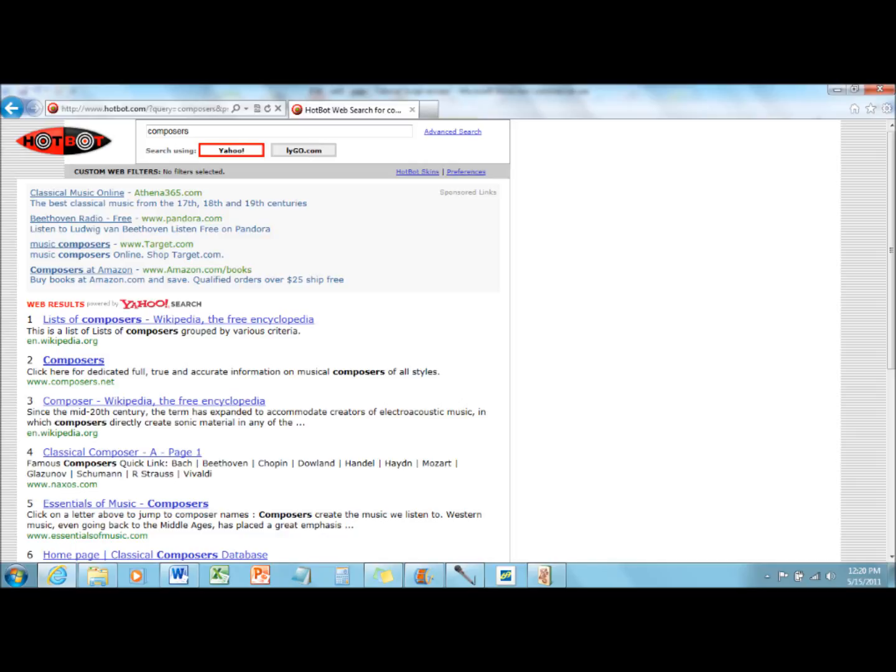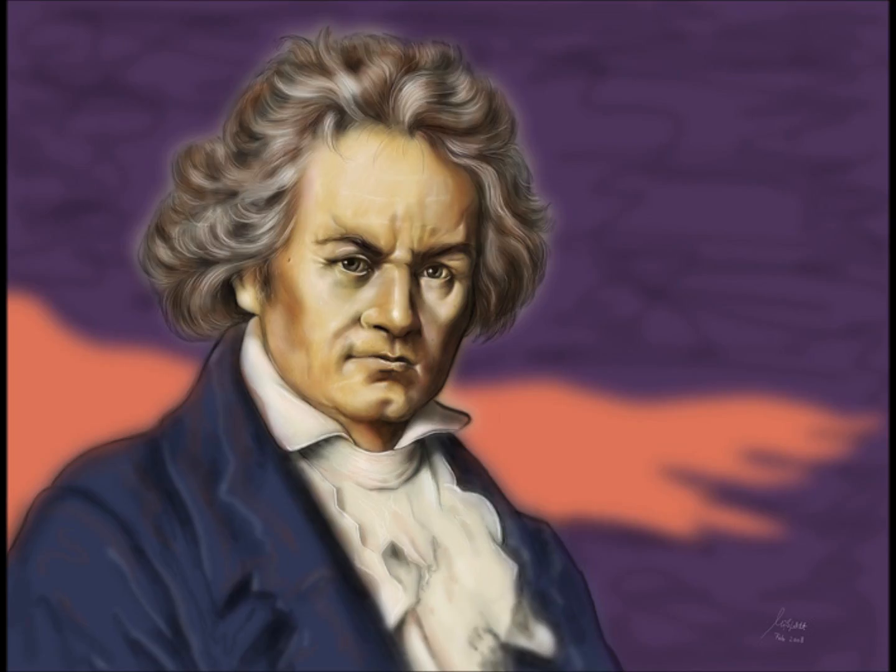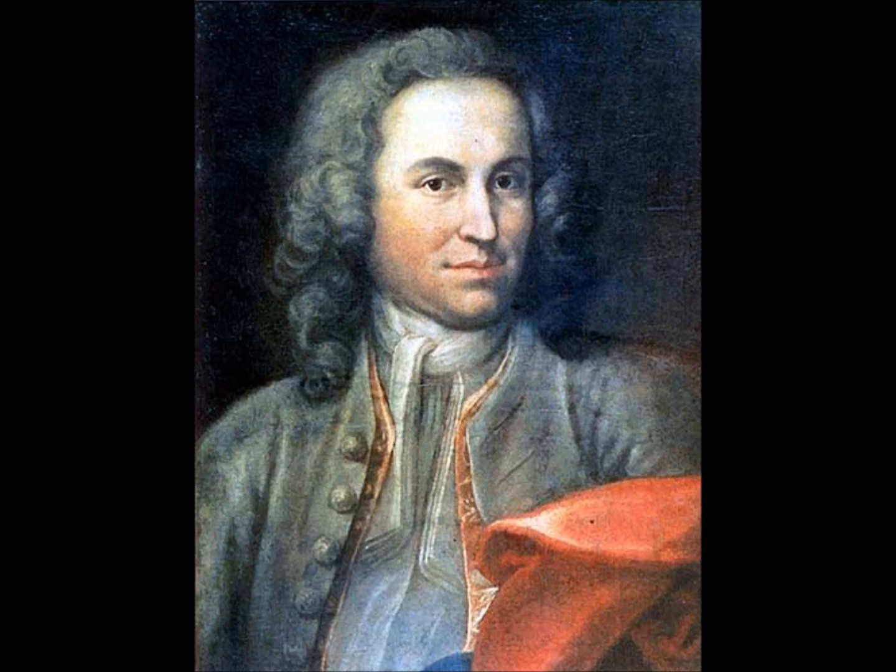Remember, everyone on the planet now has the ability to post information on the internet. This is a wonderful new development, but it also requires that you proceed with caution when looking for information on the internet. For example, I could tell you that Mozart was buried in an unmarked grave, that Beethoven was Austrian, and that J.S. Bach's second wife bore him 13 children within 20 years. And you might very well believe me.